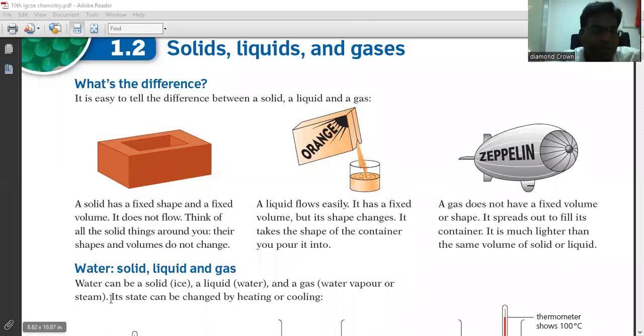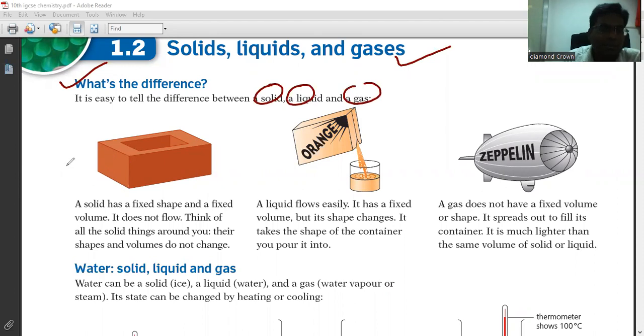Look at the next topic. That is solids, liquids, and gases. So now the next topic is what's the difference between them. It is easy to tell the difference between solid, liquid, and gas. You can see this diagram belongs to the solid state. A solid has a fixed shape.